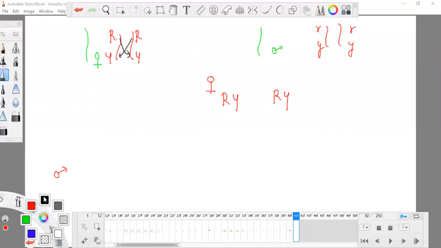And for the father, this Y can go with this R, or this R can go with this Y. But what is the meaning? They will not form any new combination because of their gene arrangement. It is very specific, so they will not form any new type of combination, and they have half the number.